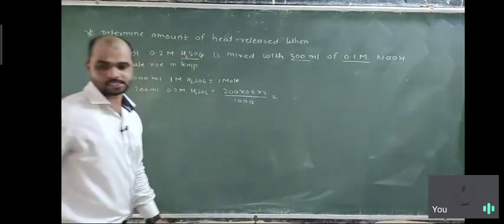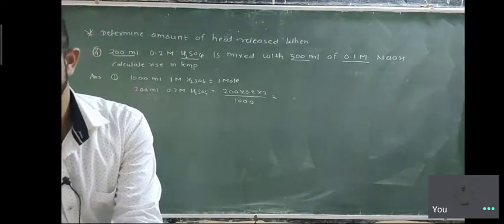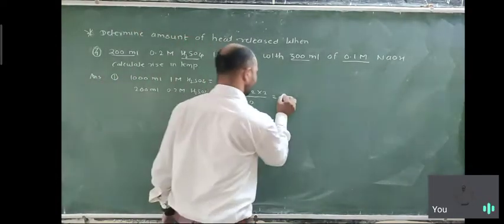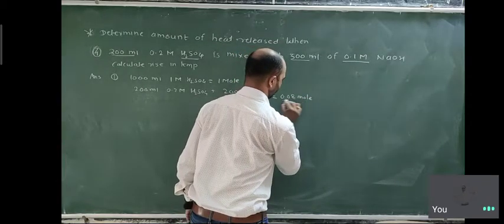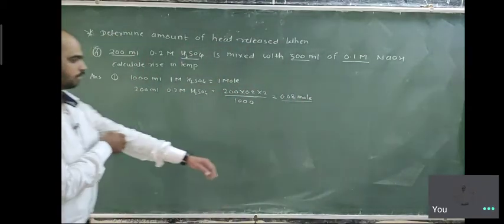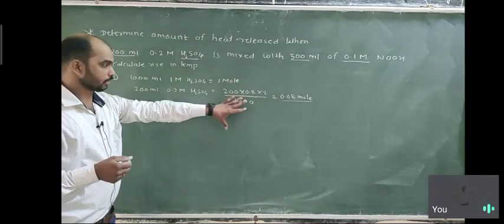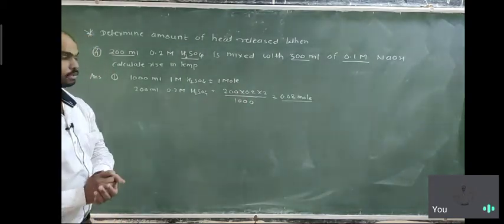So here the answer is 0.08 mole. Okay, you can calculate using the calculator when you see the video.